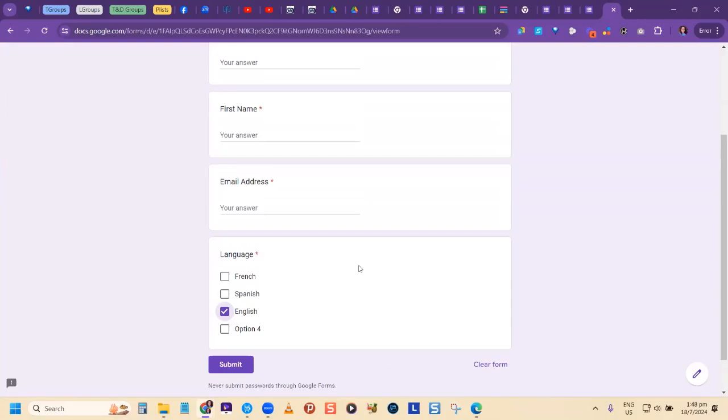Now, the last two things that we're going to be looking at are the ones that a lot of people may not be using a form for, and that's for creating quizzes. So did you know that your form can be used for creating quizzes? I know that some people may know already, but your form can be used to create a quiz and also for it to automatically grade your quiz. All right, so people who are in the education field, if you want to test your employees to see if they have understood training material, this is a great way to do it.